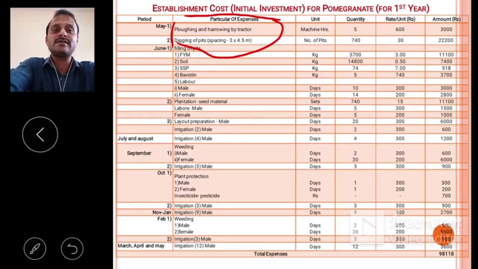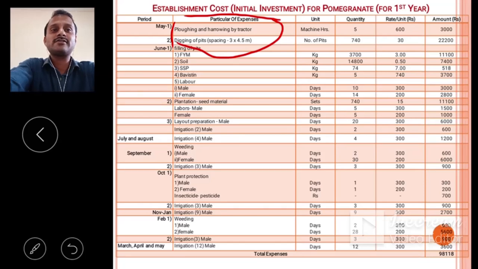In October, we spray insecticides or pesticides, needing male and female laborers and pesticides, and also irrigation. From November up to January, we irrigate the orchard. Then in February, the second weeding is done and also irrigations. In March, April and May, we give irrigations to the orchard.